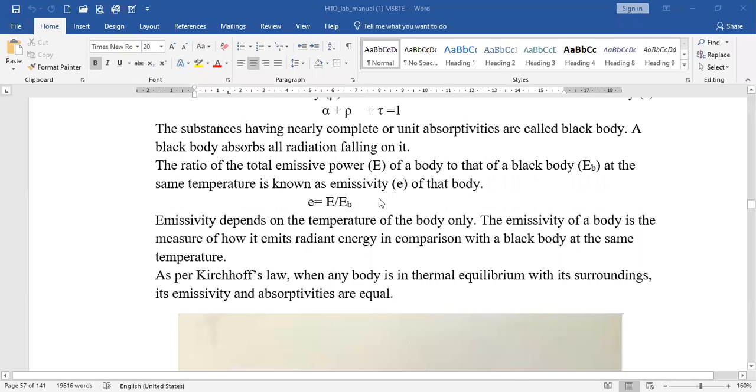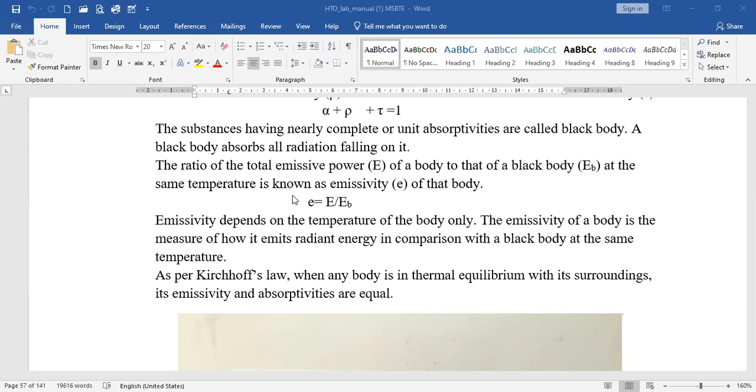The substances having nearly complete or unit absorptivity are called black bodies. We have already discussed this black body. When a body absorbs 100% of radiation, it is a theoretical concept, but practically about 96% of the radiation can be absorbed by a body, and then it is called a black body. The example is lamp black. A black body absorbs all radiation falling on it. The ratio of the total emissive power of a body to that of a black body at the same temperature is known as emissivity. We have already defined this emissivity.